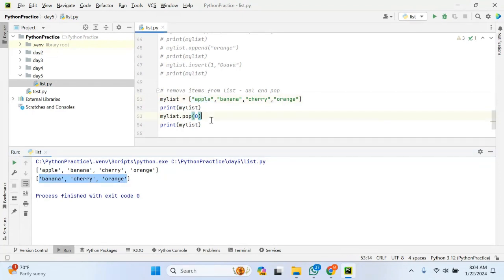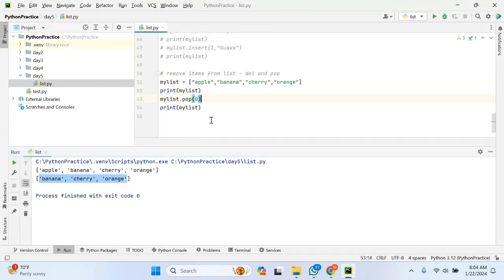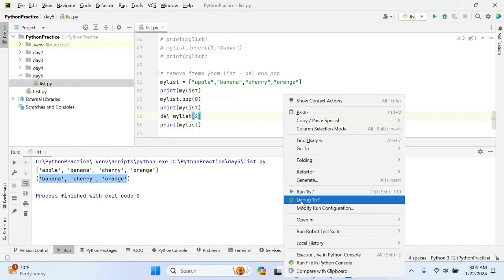Another important way is to use del. Let me write del of my list, and I should specify the index position. Pop is written at the end of the list, but del is written at the beginning. The value present at the second index should be removed, and the whole list is printed one more time. Let me do the same.